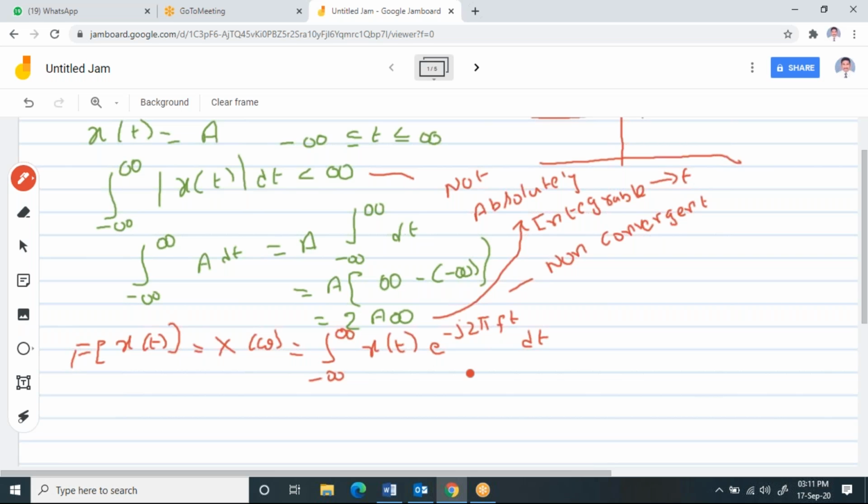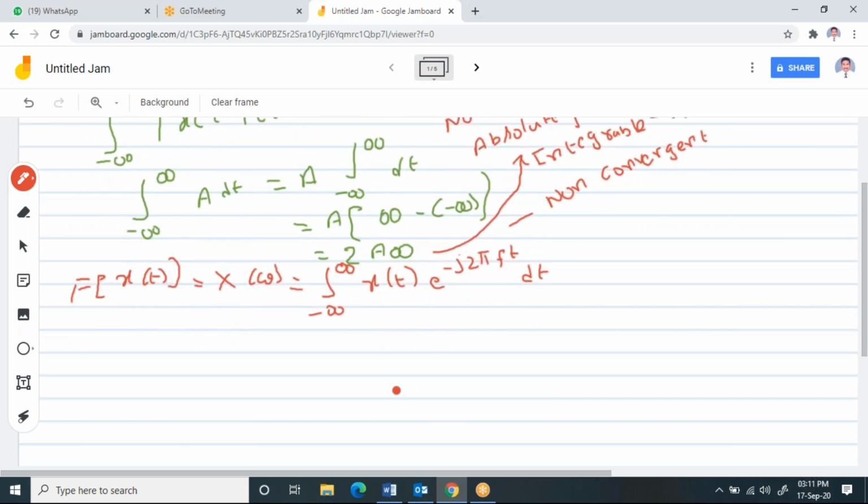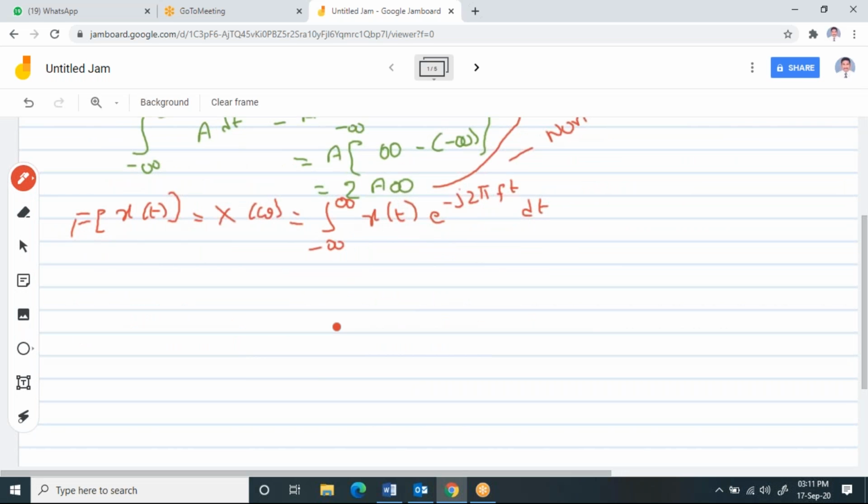Now, in the place of x of t, my x of t is capital A. So what I have to write is the integral from minus infinity to plus infinity of capital A into e power minus j2 pi f t dt. Since A is constant, when you're doing integration with respect to time, you take A outside.